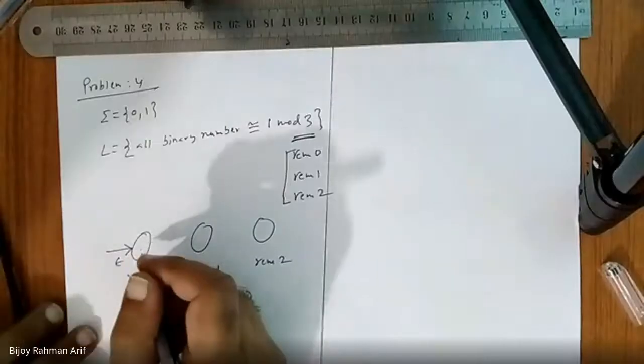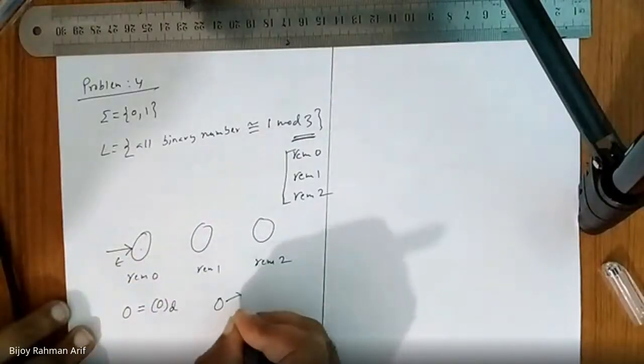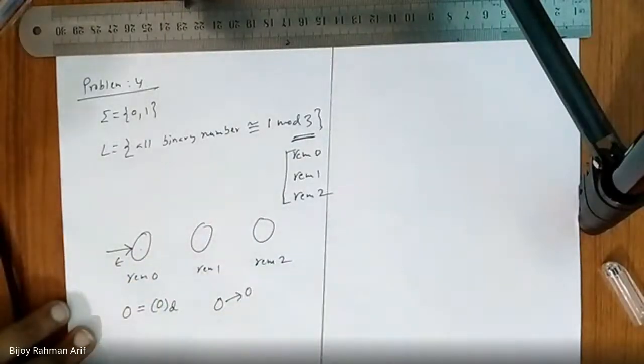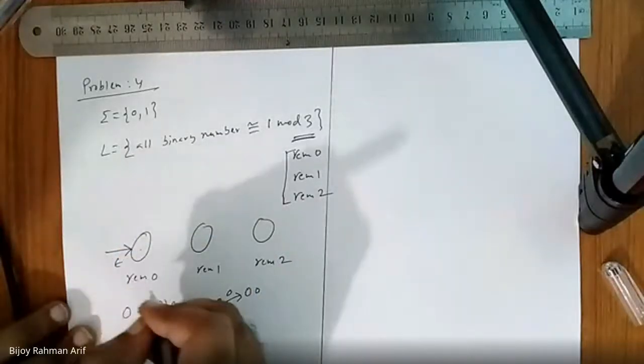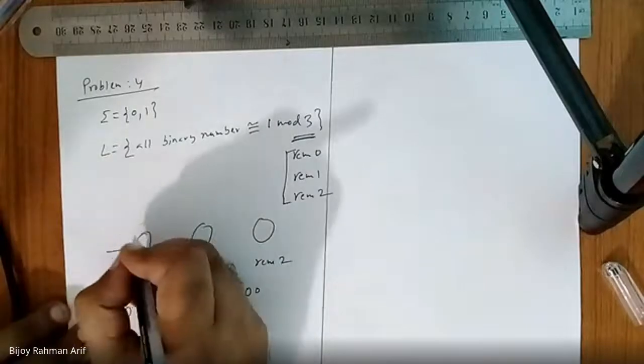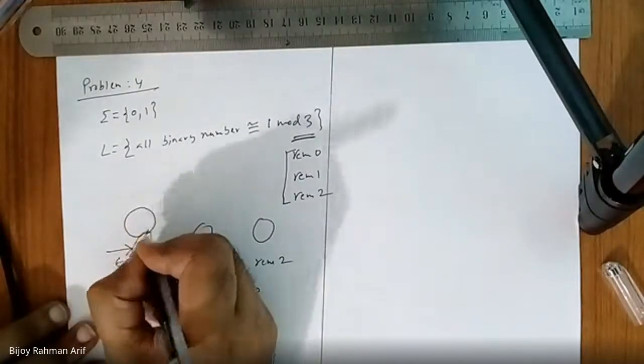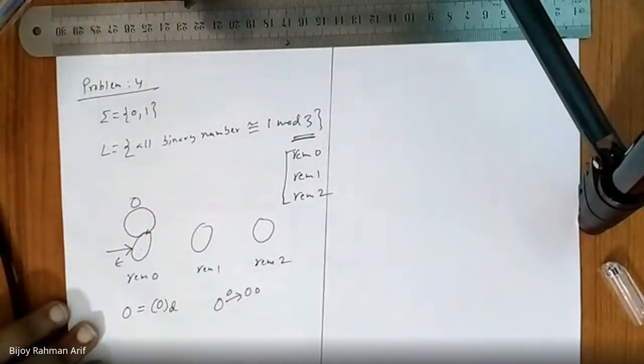That would be 0, so I would be in this state. If I get more 0s, what would be my remainder? Still 0. So if I get remainder 0 state, and I get another 0, I would still be in the same state. Did you get it?